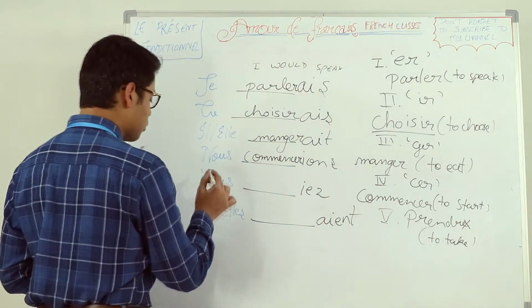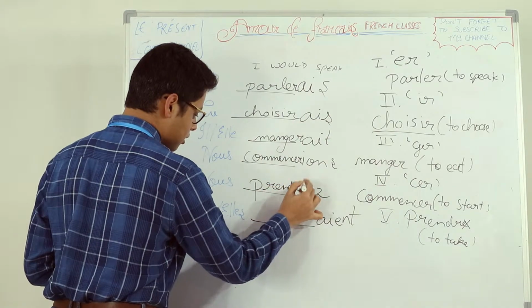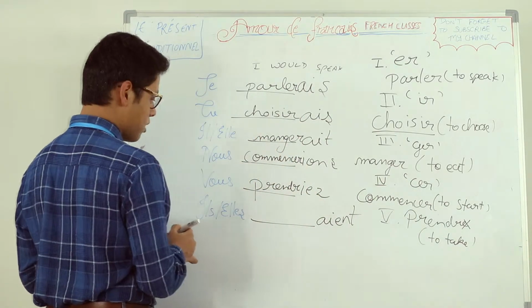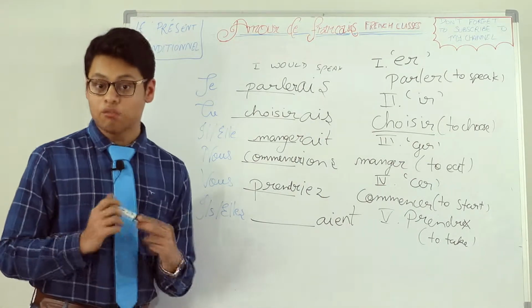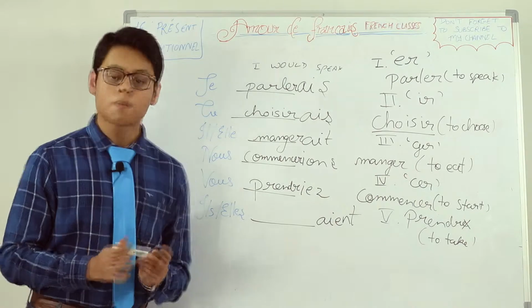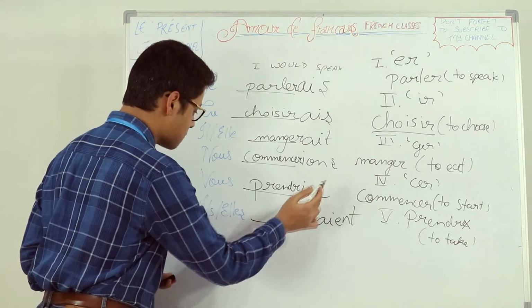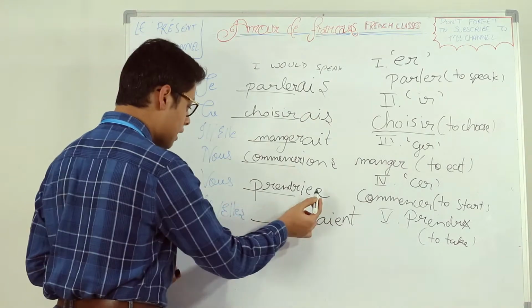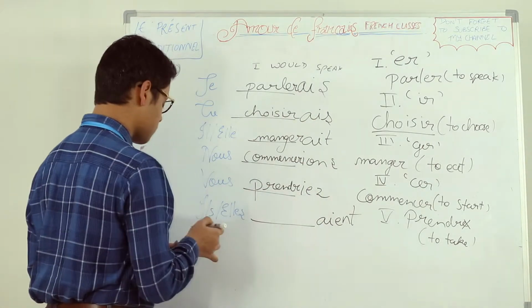So with vous, first write the stem used in future simple and then the imperfect ending respective with vous, which is IEZ. So let's read it: vous prendriez. Vous prendriez means you would take.